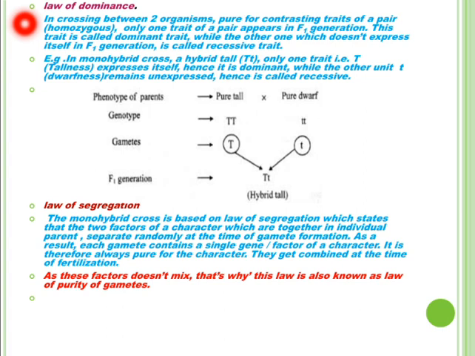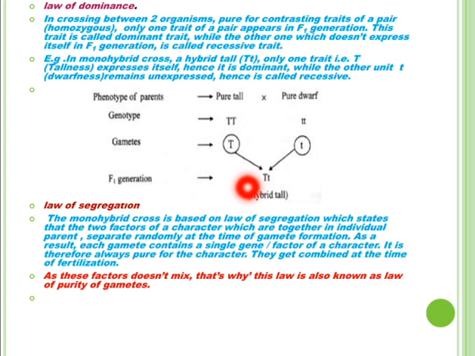This trait is called the dominant trait, while the other one, which does not express itself in the F1 generation, is called the recessive trait. As you have seen, when a pure tall pea plant is crossbred with a pure dwarf pea plant, it forms the hybrid tall pea plant with genotype capital T, small t.